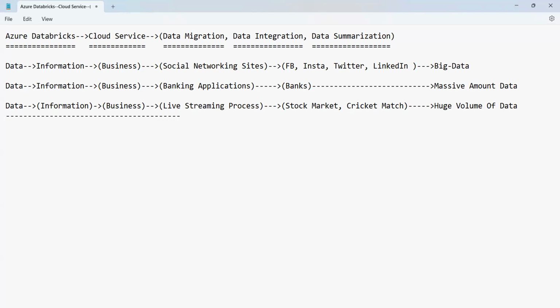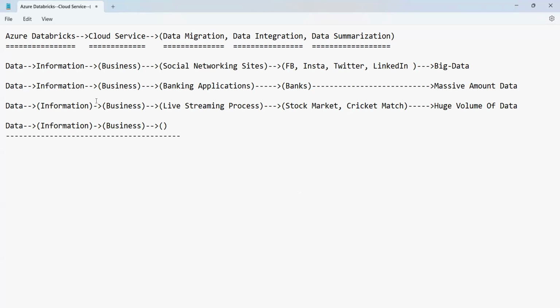Apart from this, what are the other sources from which we can expect data? We can also get the data or the information from the business.